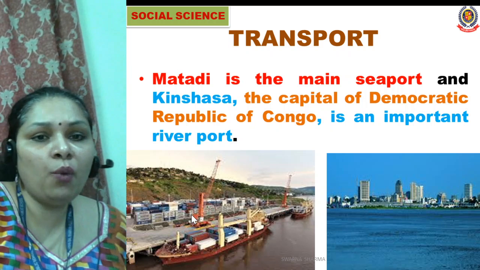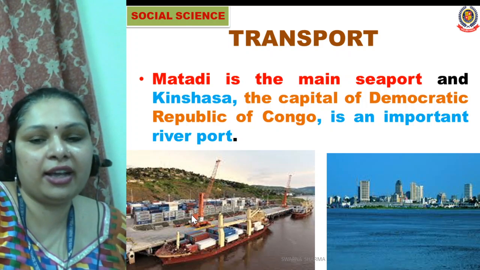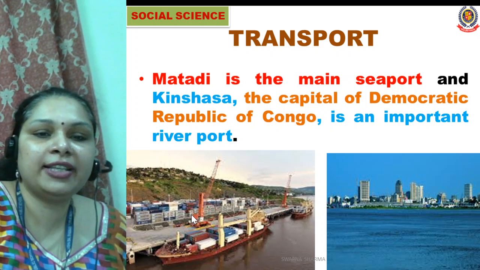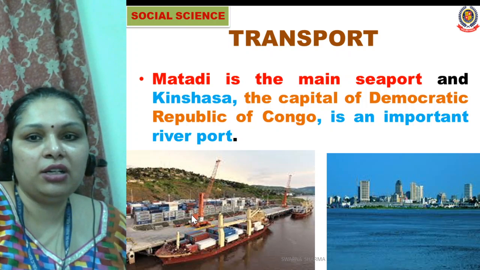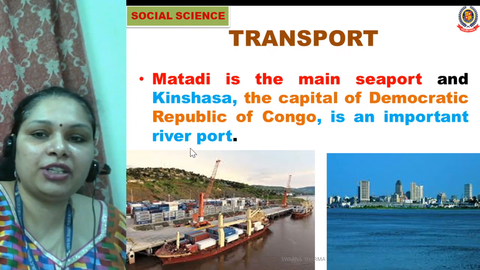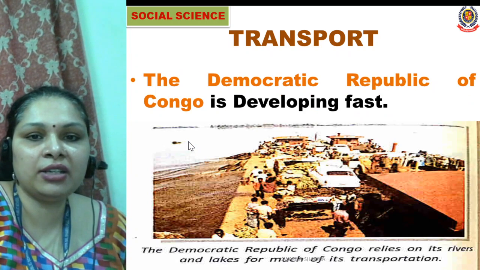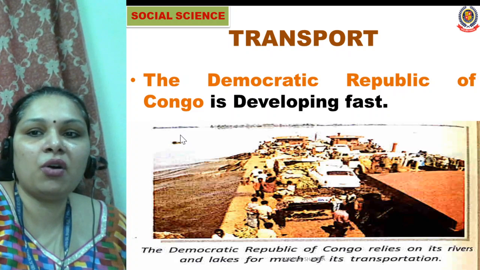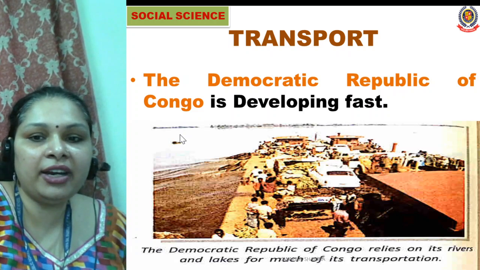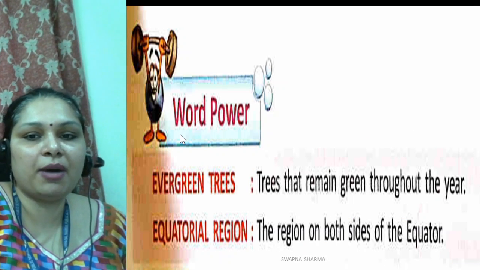Yes. What is river port and seaport? River port and seaport is the place where the ship comes and parks the goods there. So Matadi is the main seaport, and Kinshasa, the capital of the Democratic Republic of Congo, is an important river port of this country. The Democratic Republic of Congo is developing fast. So it's a developing country. It is not a developed country. Now we will discuss the word power.